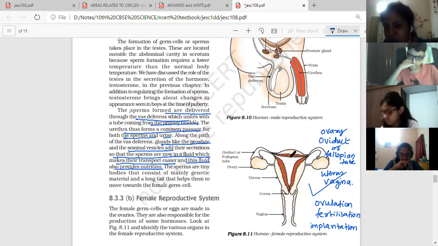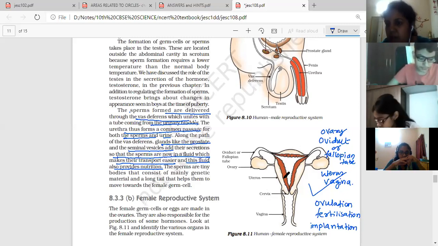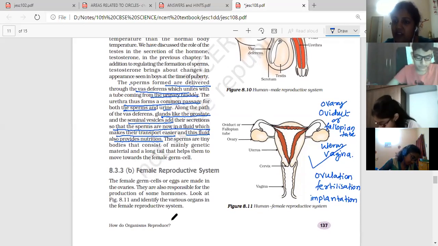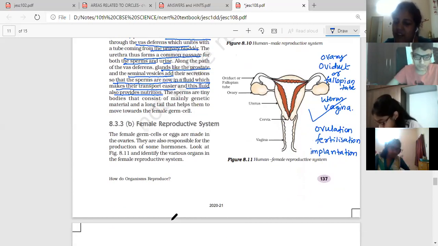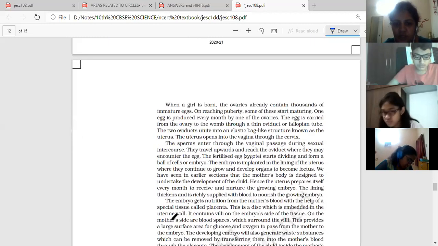Now the embryo further grows in the uterus. At the same time, in the wall of the uterus, an important disc-like structure is formed, that is called the placenta. Placenta, and then the umbilical cord is formed. So that is again an important, 100% asked question. What is placenta? What is its function? Explain its structure. So it was given here.